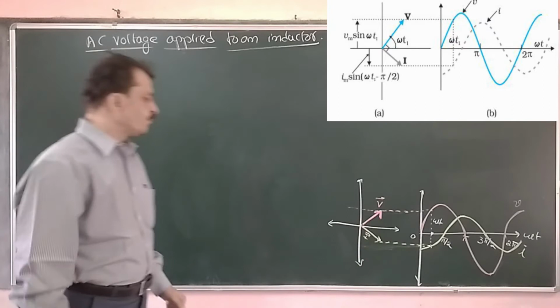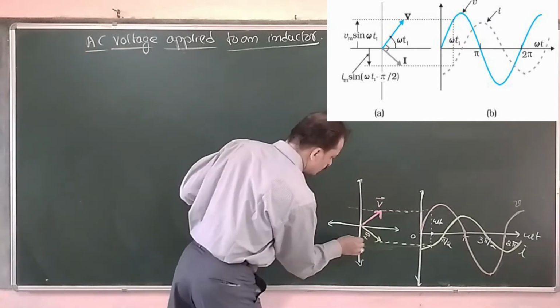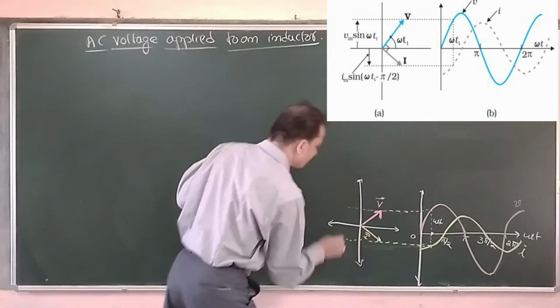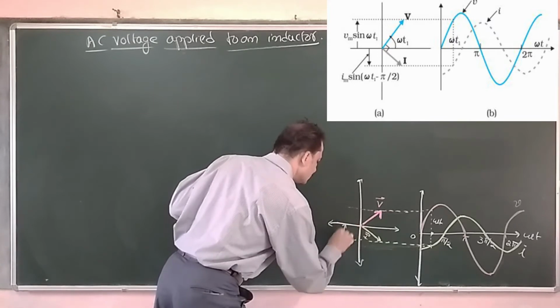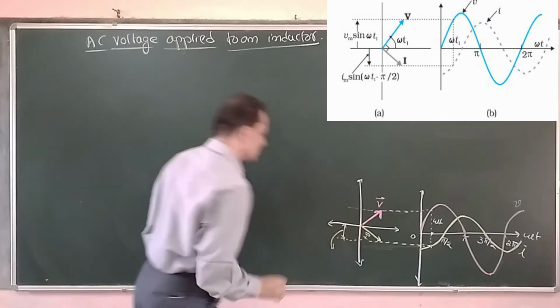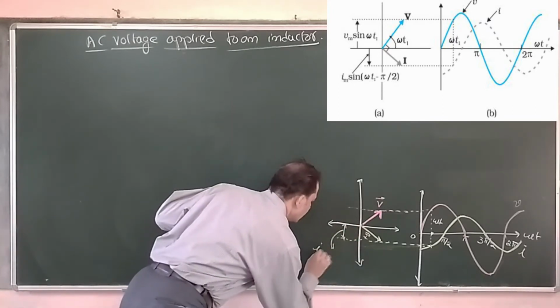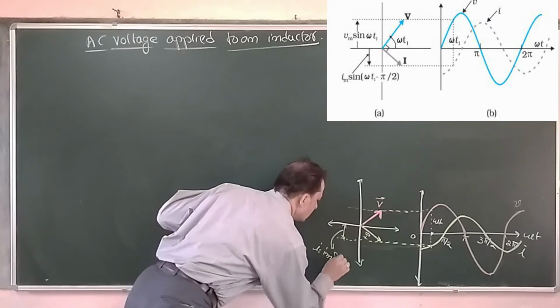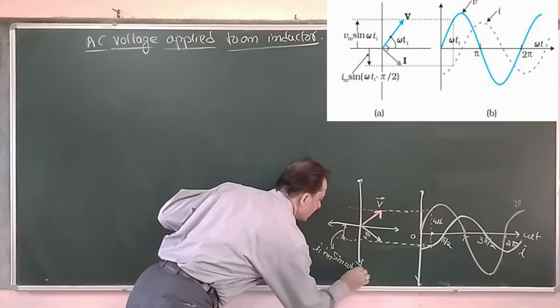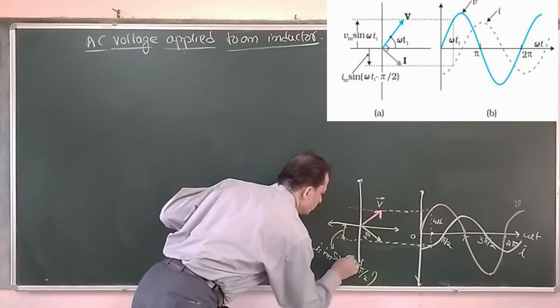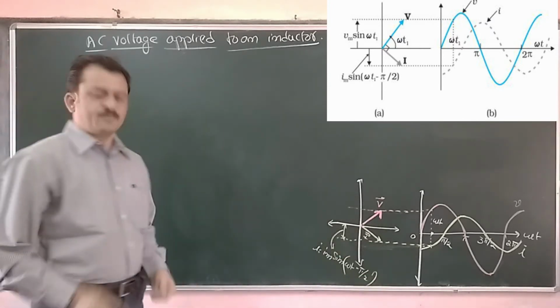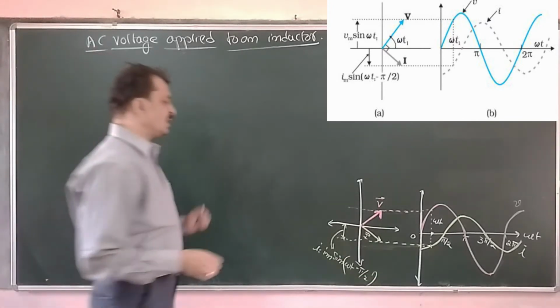Current phasor. Now this amplitude here, I is equal to Im sin omega t minus pi by 2. That gives the instantaneous current.